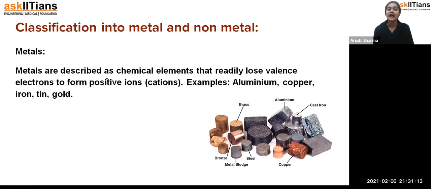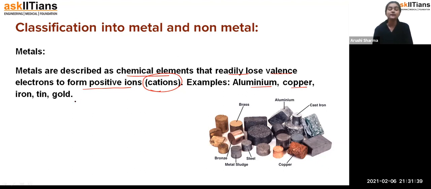Metals are described as chemical elements that readily lose the valence electron to form the positive ion, that is the cation. Example: aluminium, copper, iron, tin, and gold. That means metal is something which loses its electron very easily and forms the positive ion, that is the cation. So we call them metals.